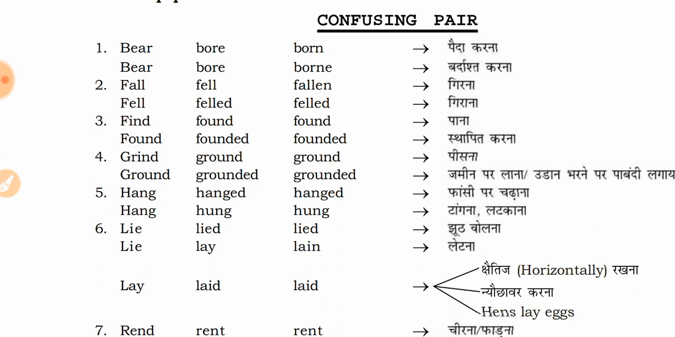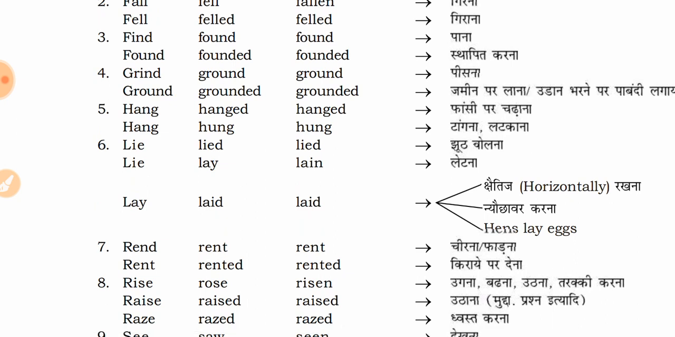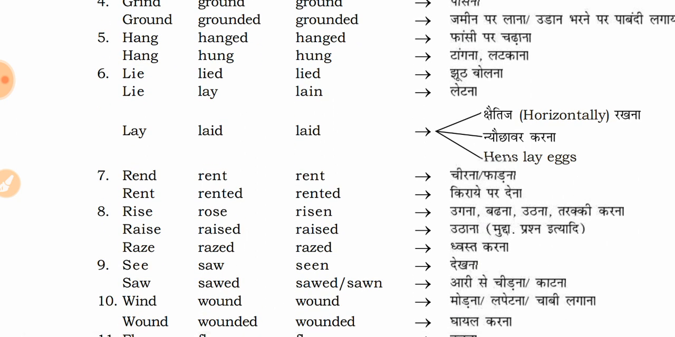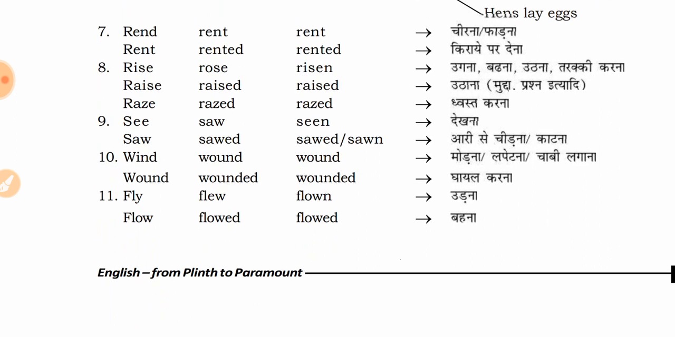But in lie, which means to lie down, we have lay and lain. And then we have lay, laid, and laid. So this is a confusing word. I hope you understand why they have different forms for past and past participle, because they mean different things when used in different contexts. So obviously they will have different forms, but they are truly confusing, and let us continue.